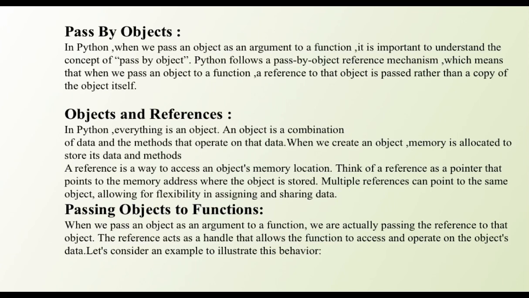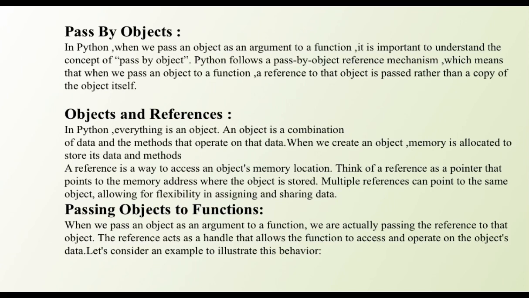Now let's understand what objects and references are. In Python, everything is an object. An object is a combination of data and the methods that operate on that data. When we create an object, memory is allocated to store its data and methods.